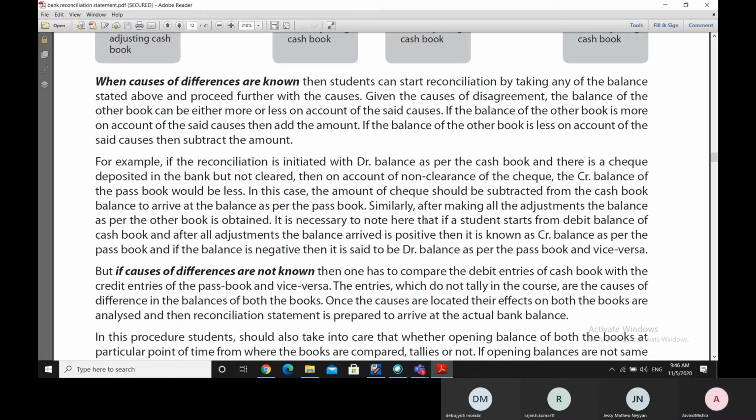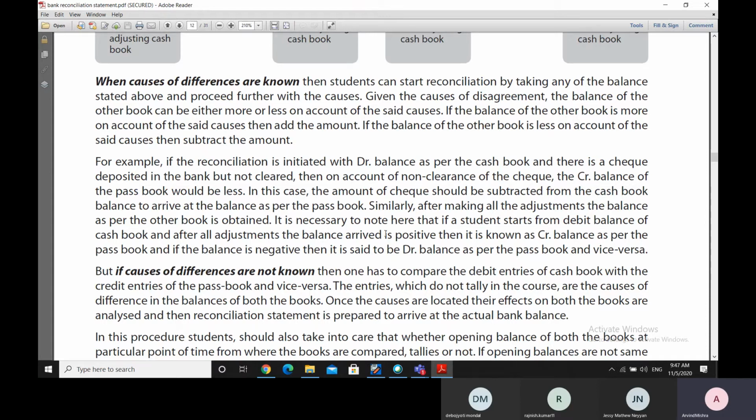Similarly, after making all the adjustments of whatever causes that we are having with us, once we make all the adjustments, we find that the balance in the other book is obtained by us.